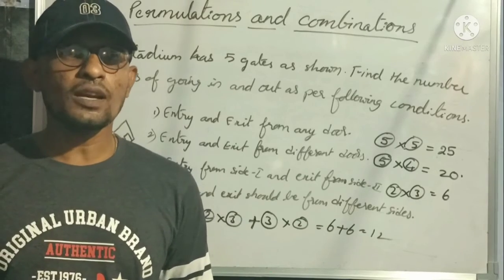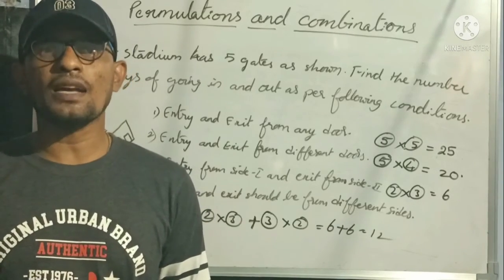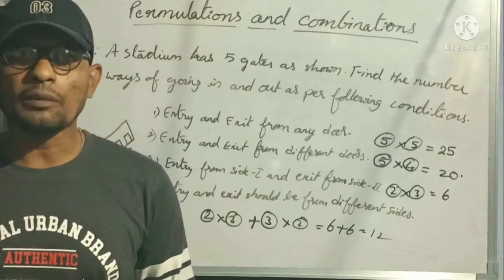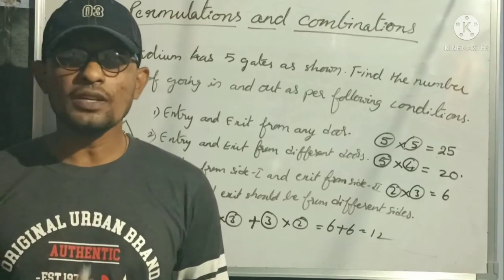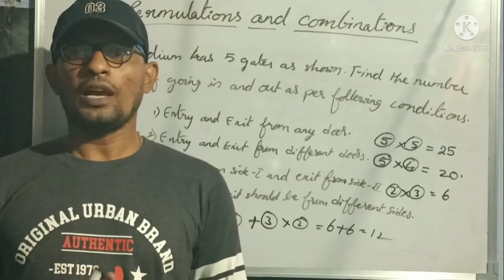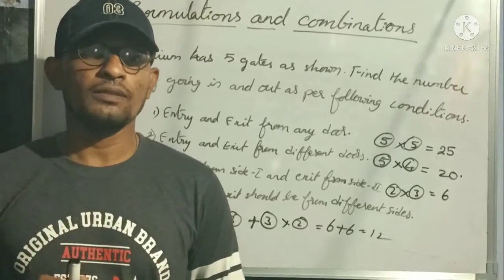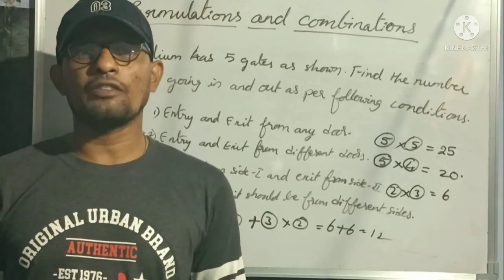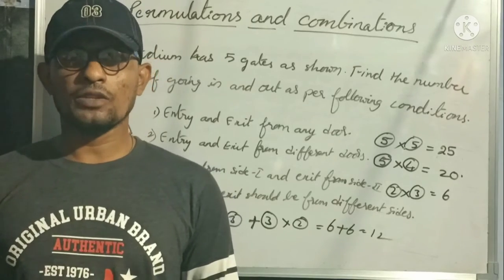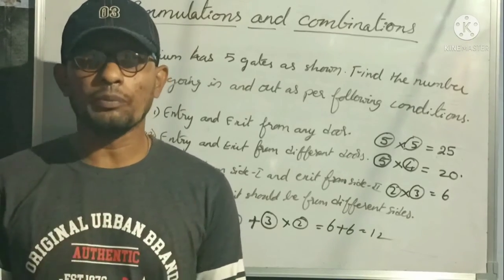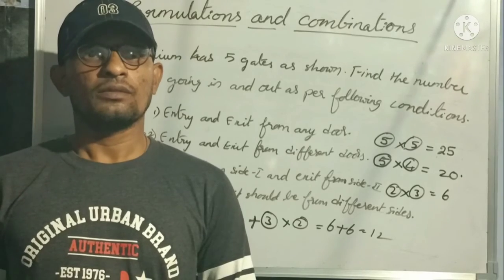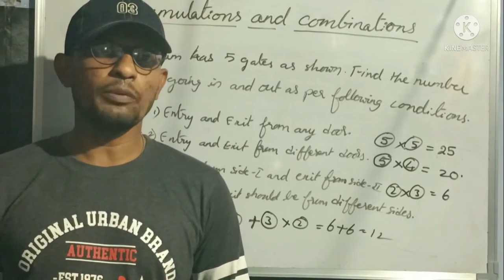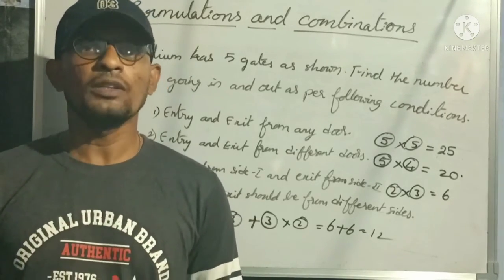Okay? So these are the simple basic examples related to the addition and multiplication principle of permutations and combinations. I hope everybody understood how to arrange, how to find out different ways possible, and how to form different numbers using different digits without repetition. Okay? Practice these examples so that you can understand the concept clearly.